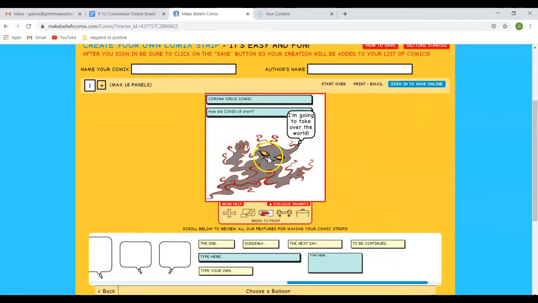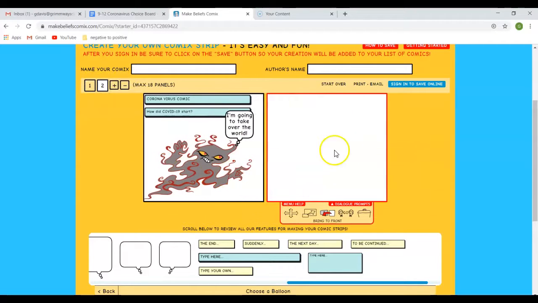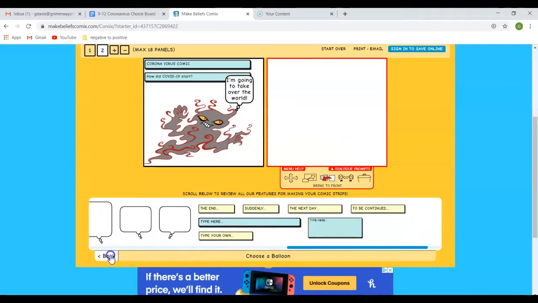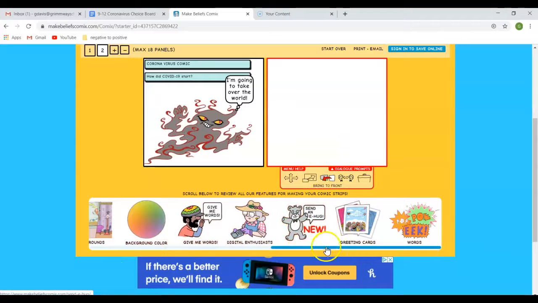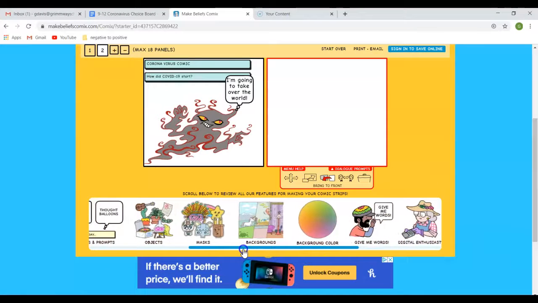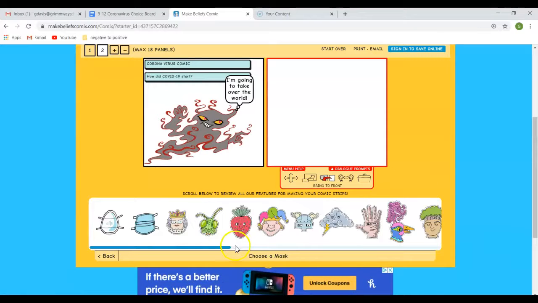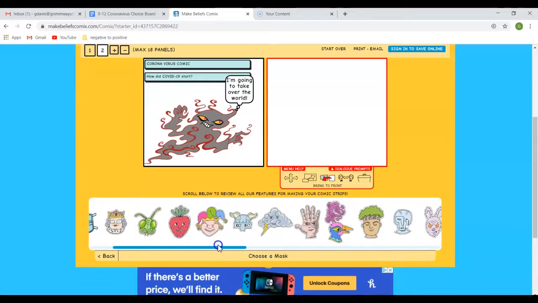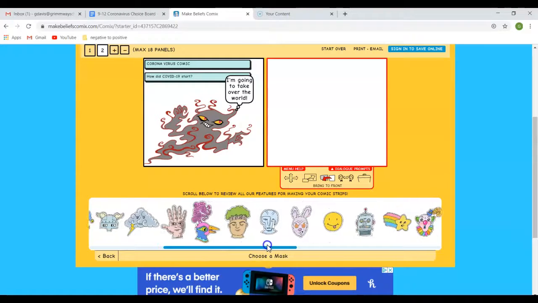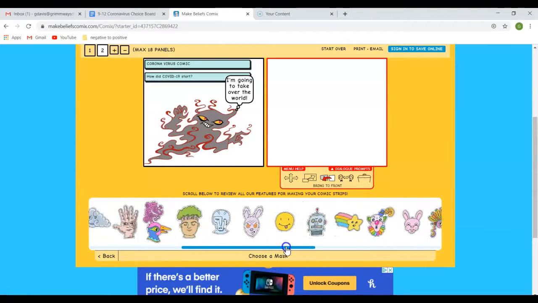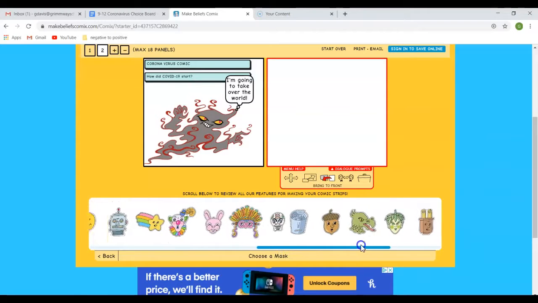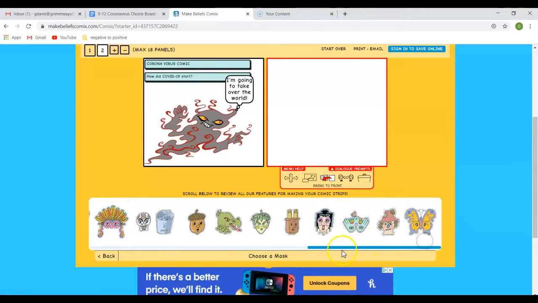Okay, so there's my first comic, right? There's my first little box, and then I can just come over here. It says 1. Now I can add 2. And now I can use this box to answer how did COVID-19 start? And like I said, I wish they had a bat, which they don't. But let's see. Mask. Maybe they have something in mask. They have an evil bunny. But I don't see a bat.